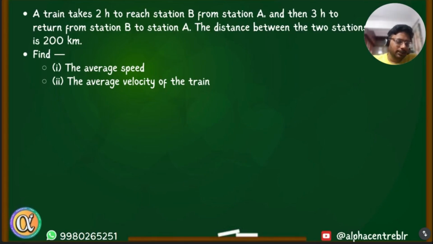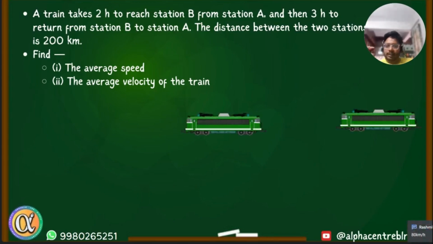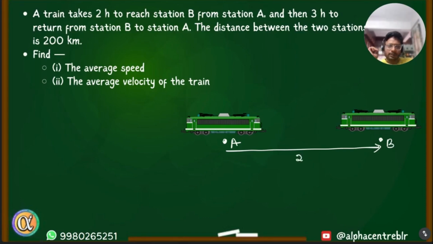Okay. Vanshika, this time I want you to try the question. So take your time, read it, understand it. Yes. Average speed is total distance by total time. So somehow you need to figure out the total distance and total time. Okay, so for better understanding, I brought a train. It goes from A to B and then returns back from B to A. A to B is 200 kilometers, and then B to A is another 200 kilometers.